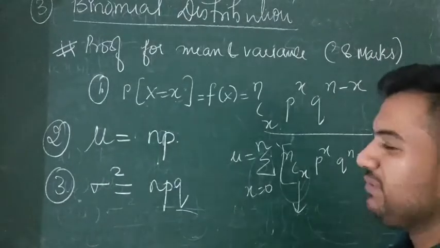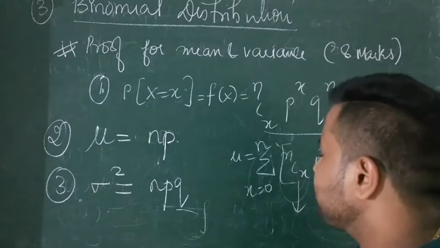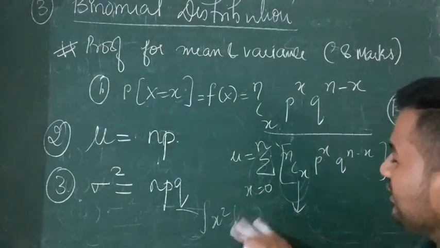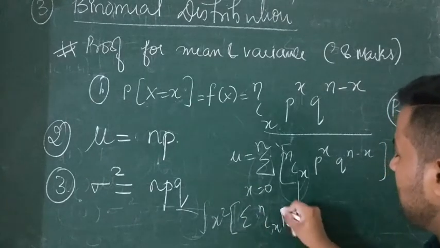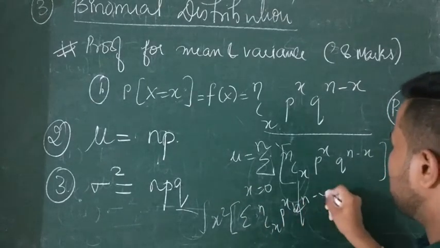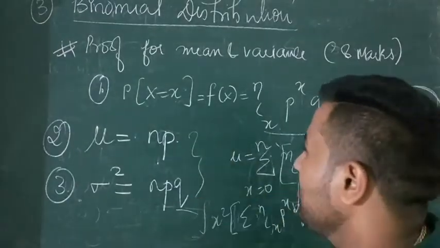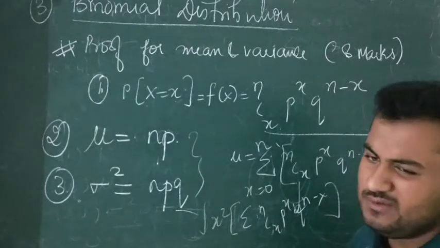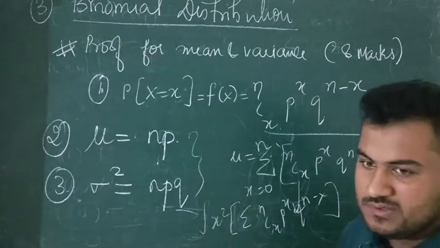And similarly, npq. What was the formula of sigma square? It was x square f of x. So in place of x, it will be x square, sigma nCx p to the power x q to the power n minus x. So you have to mug up the formula. So mug up the proof. It's easy. Okay, just step by step calculation you have to do. So is this formula clear to you? So we'll do question.